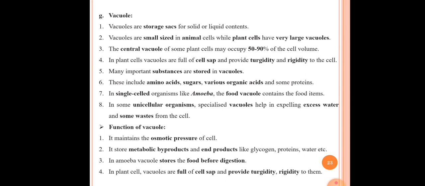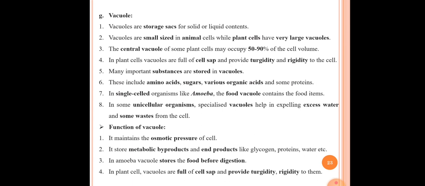Our next point is functions of the vacuole. The first function is it maintains the osmotic pressure of the cell. Osmotic pressure means it maintains the osmosis of the cell. The second is it stores metabolic byproducts and end products like glycogen, proteins, water, etc. So the vacuole helps in the storage of metabolic byproducts like glycogen, proteins, and water, etc.